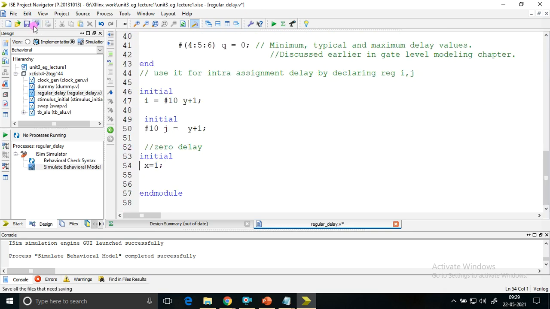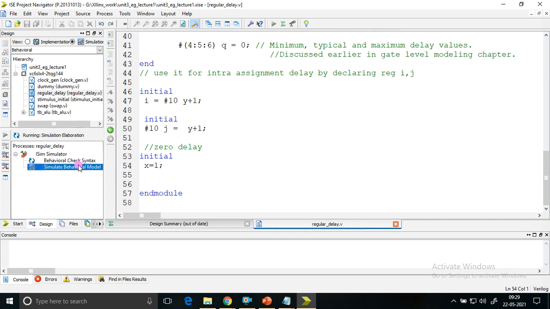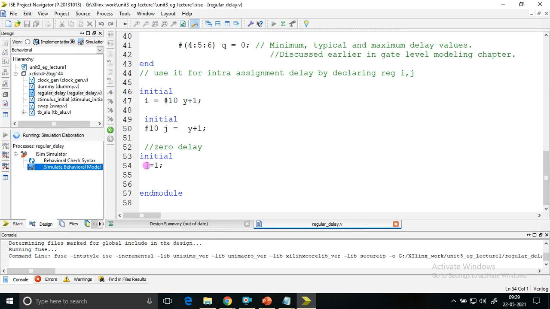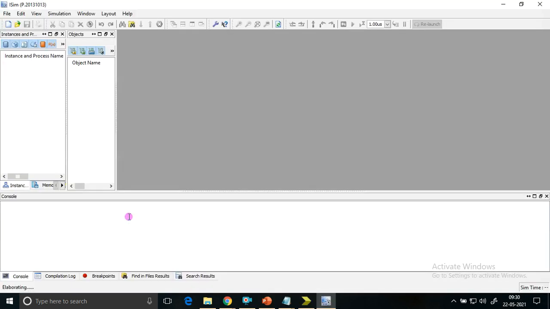That's the question. Normally in the concept from the Verilog book we studied, it is non-deterministic, but in simulators they find some solution for it. They write some code to solve such problems. So we'll see what the Xilinx iSIM simulator will do in this case. When I force x equal to 0 and x equal to 1 at the same time, which one will it take? It is simulator dependent. This simulator may behave differently than another company's simulator. So let us check how it behaves, and after that we assign zero delay control.